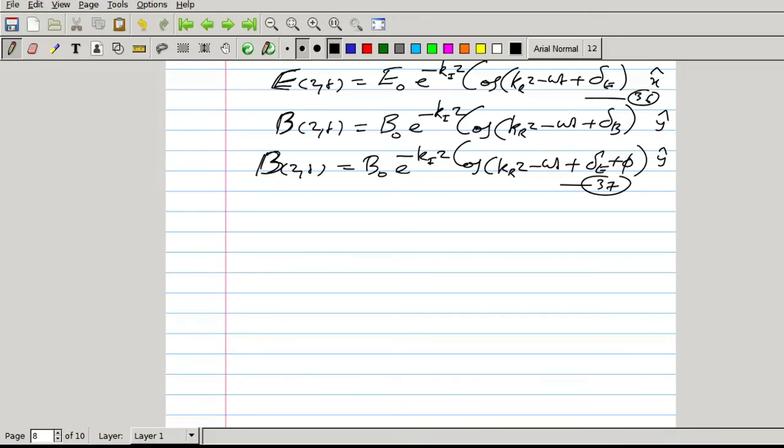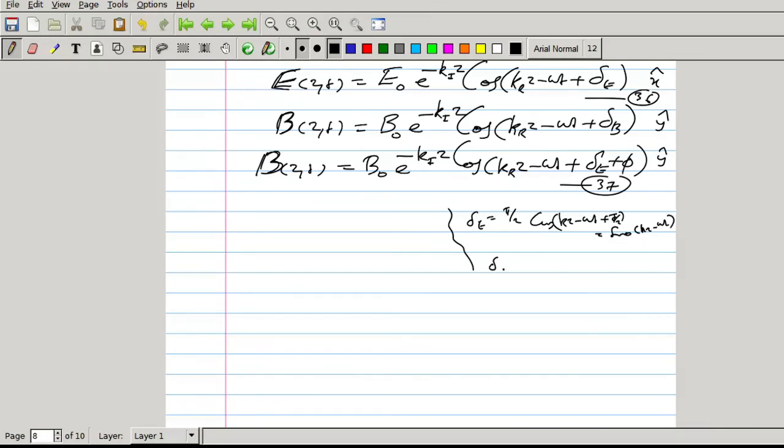For drawing the graph, I am assuming delta E is pi by 2. Then cos(kz minus omega t plus pi by 2) for the electric field will be sin(kz minus omega t).